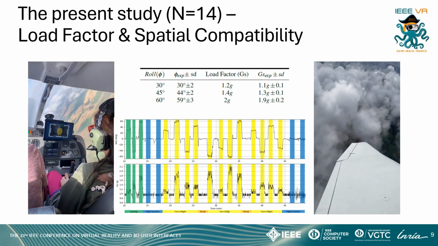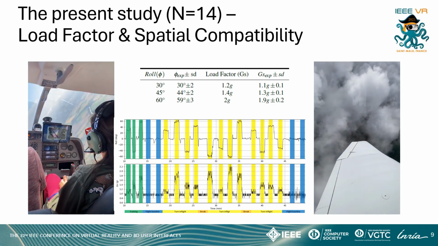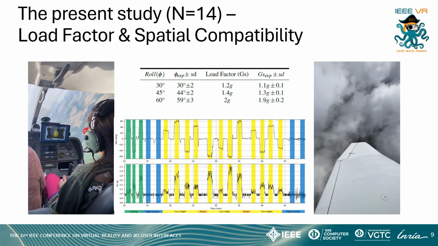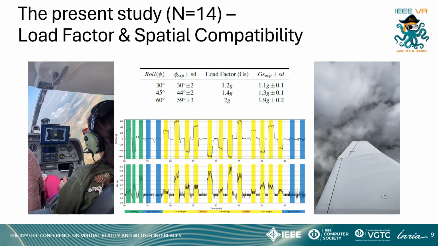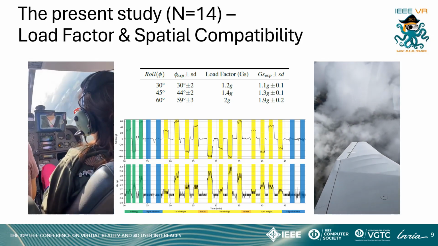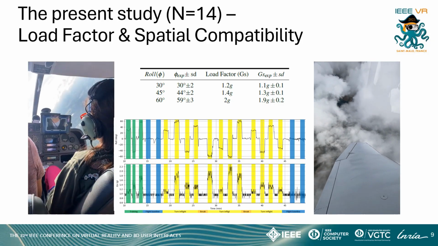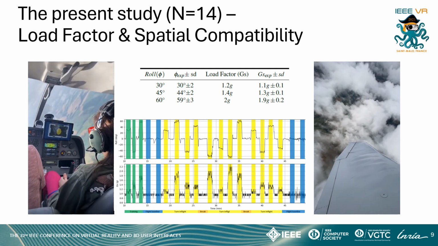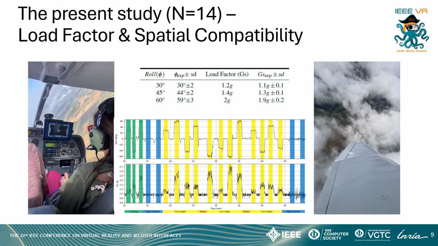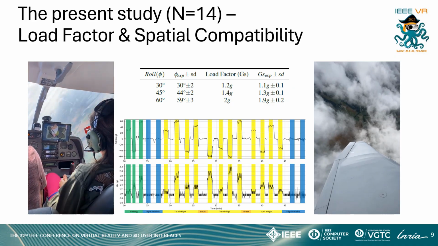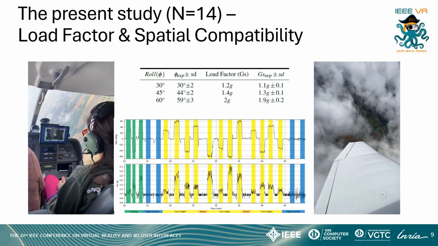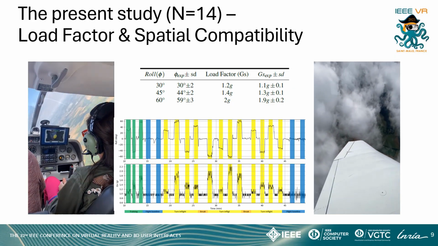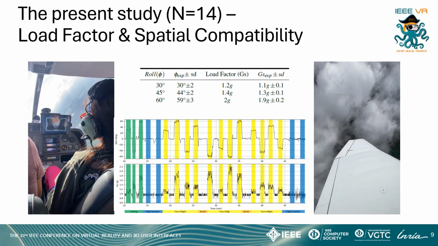To examine the effects of gravitational forces on UAV teleoperation, we tested three load factor conditions by varying the aircraft bank angles. The actual forces were measured using the eye-level system, confirming values close to targets. Additionally, we tested spatial compatibility, comparing scenarios where the aircraft turn matched or opposed the UAV's required movement. This allowed us to analyze how spatial congruence impacts teleoperation performance.